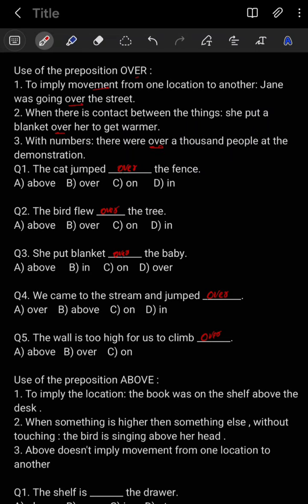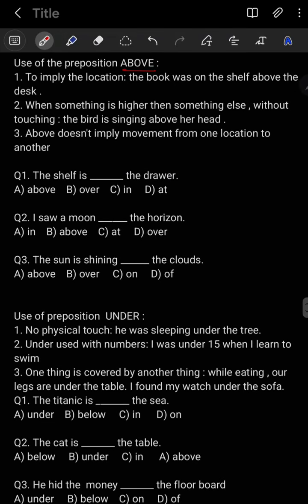Next we will learn about the preposition above. First point, to imply the location. In that case we have to use above. For example, the book was on the shelf above the desk. Point number 2, when something is higher than something else without touching, that time we have to use the preposition above. For example, the bird is singing above her head.